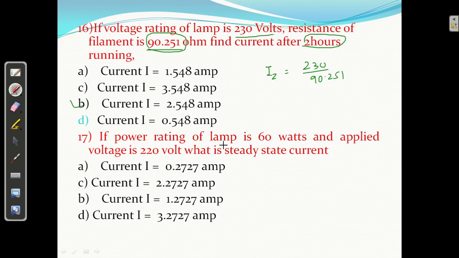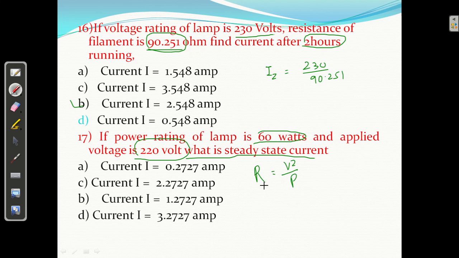If power rating of lamp is 60 watt and applied voltage is 220 volt, what is the steady state current? Steady state current means final current. So we will get P equal to V square upon R, P equal to I square R. Okay, so we will get the R first. What is the value of R? R equal to V square upon P.